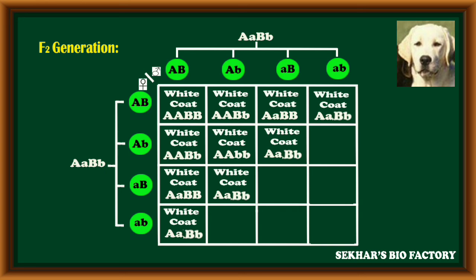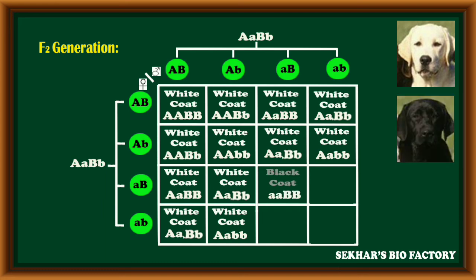The next combination, capital A capital A, small b small b, with a white coat. The next combination, capital A small a, small b small b, white color coat will be expressed. Out of 16 offspring, these 12 offspring have the first gene with the dominant allele, so white color coat will be expressed due to epistasis.